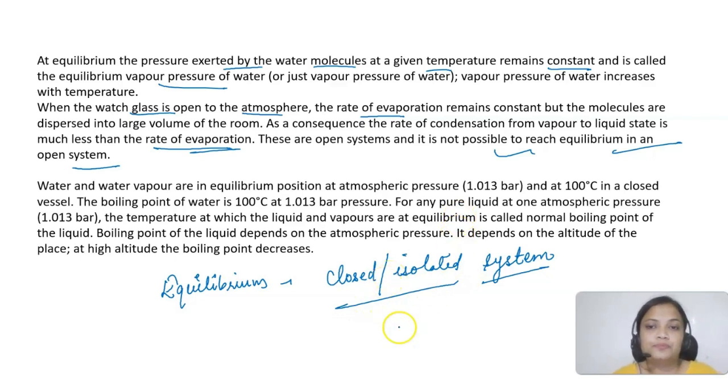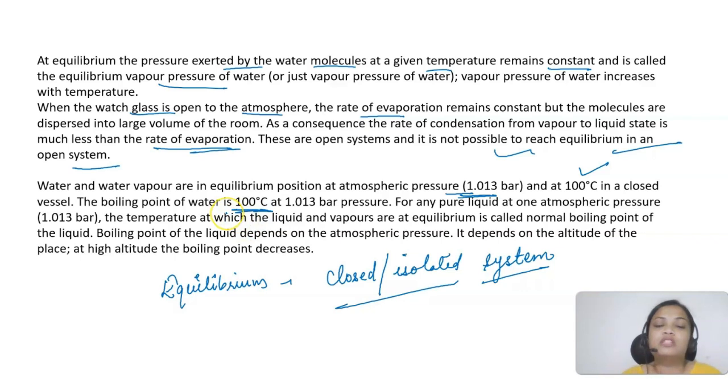All right. So water and water vapor will be in equilibrium at atmospheric pressure, which is 1.013 bar, and 100 degrees Celsius. That too in a closed vessel, not in an open vessel. So the boiling point of water will be 100 degrees Celsius.